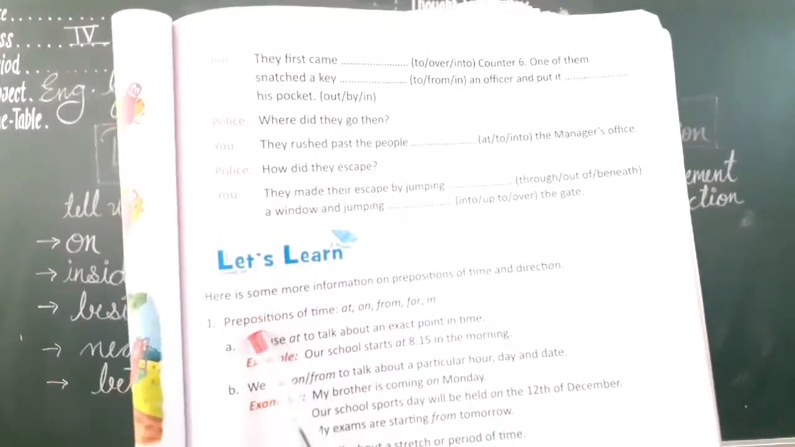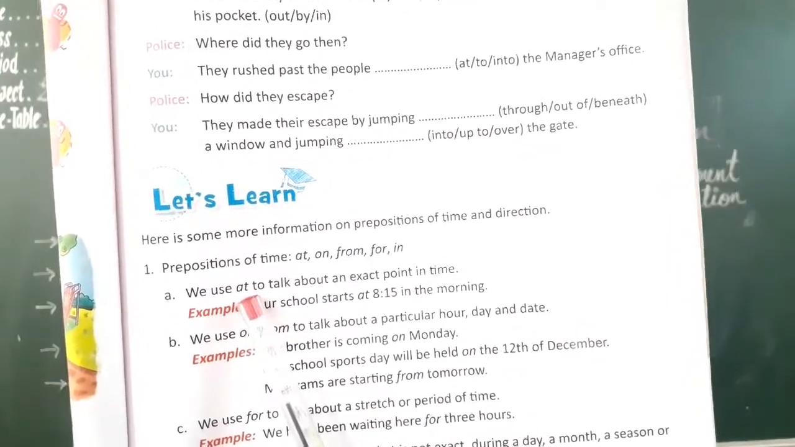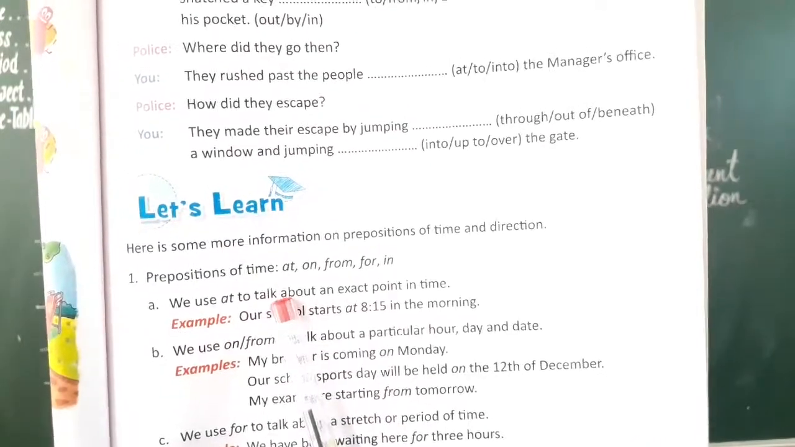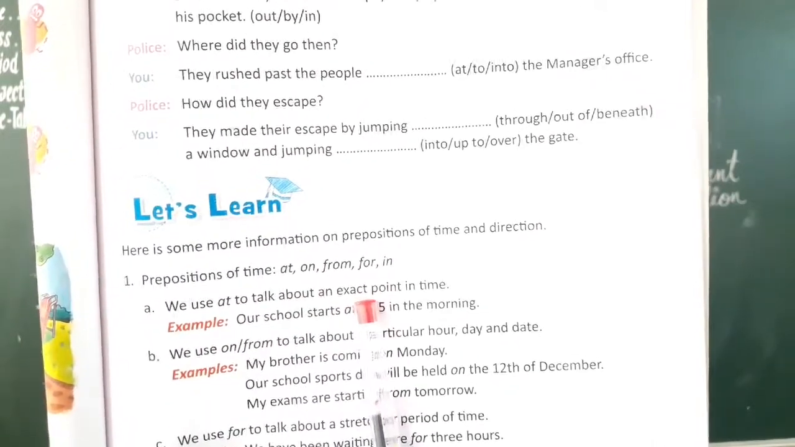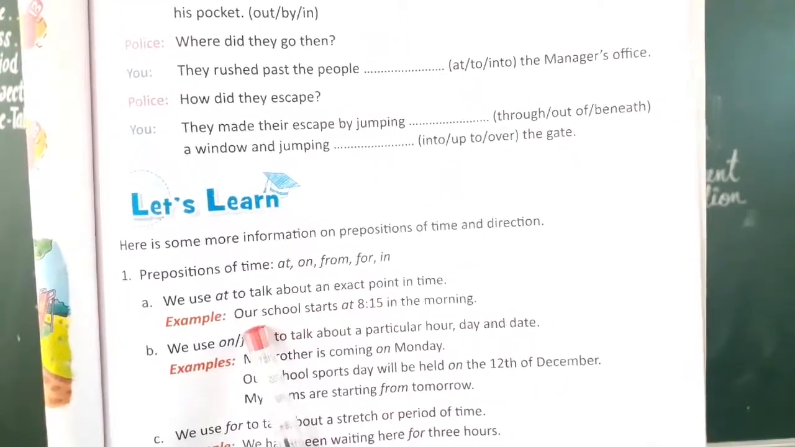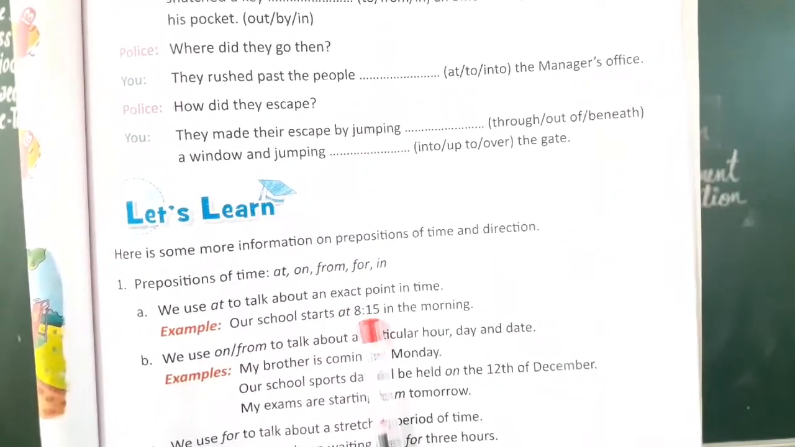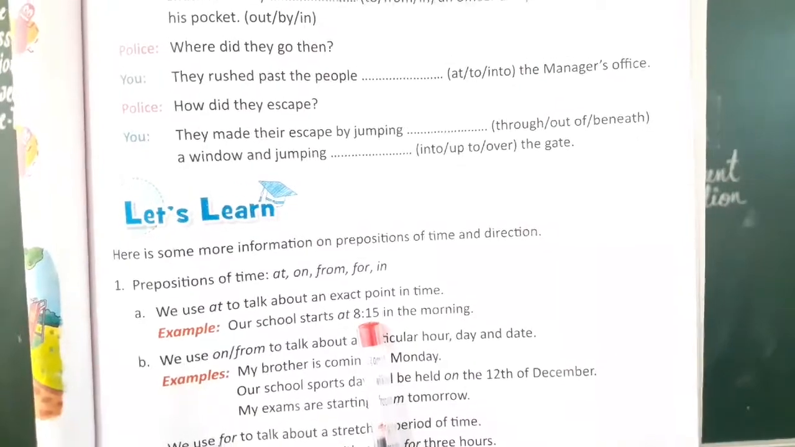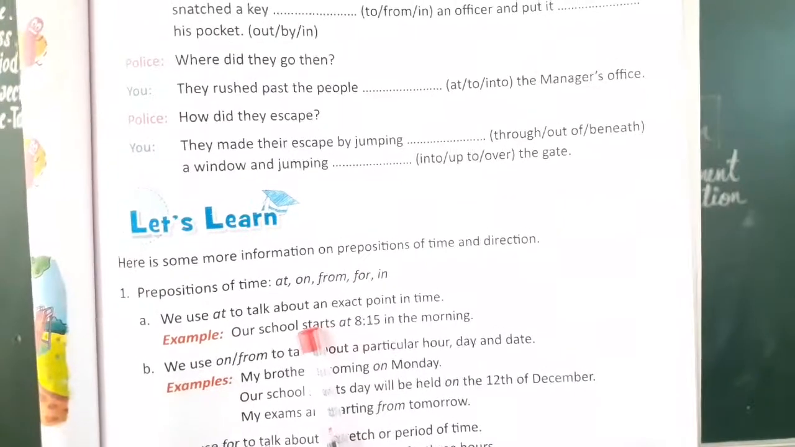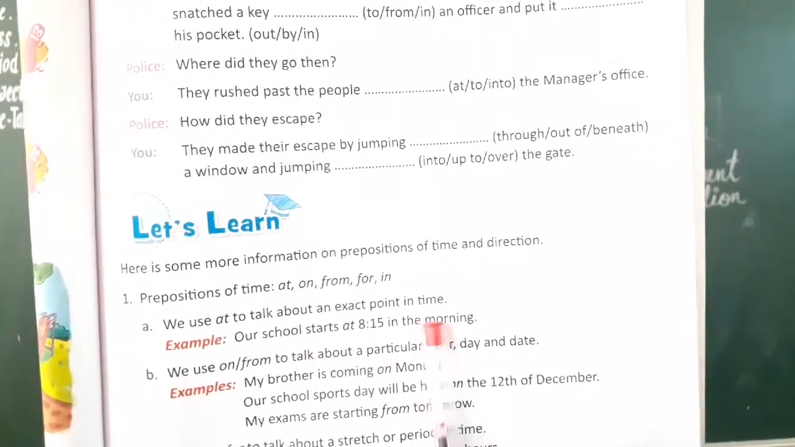First is at. We use at when we talk about an exact point. For example, our school starts at 8:15. Is 8:15 the exact time? Yes, because the timing of school is always exact. So we will use at here. Our school starts at 8:15 in the morning.